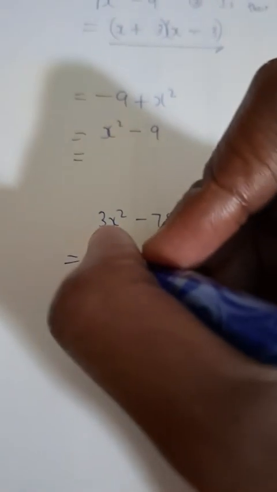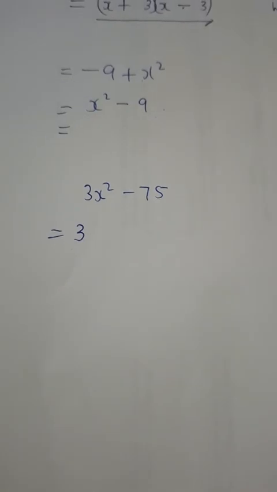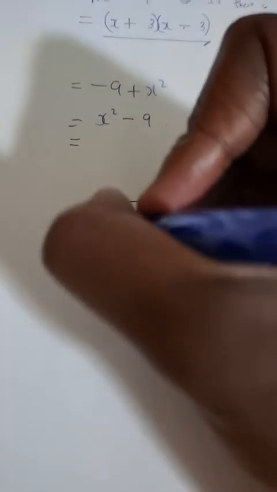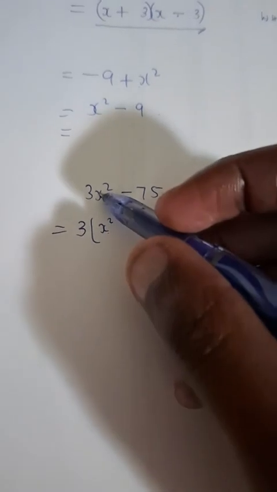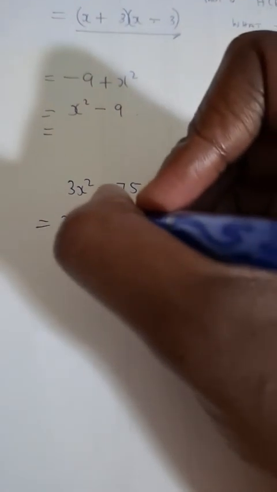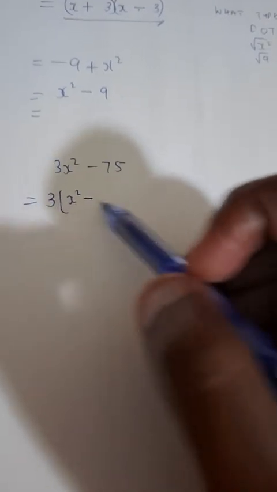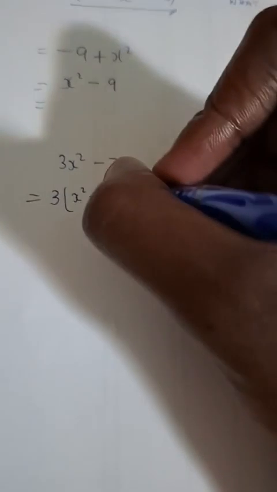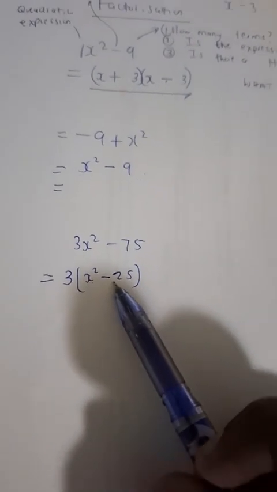So look at this. Positive 3, as you guys have said, is a highest common factor. Now, what is left inside? X squared, because 3 times x squared gives us back the 3x squared. Then lastly, minus, because positive times what gives you a negative? It has to be a negative. And then we have negative what? 3 times what gives me 75? It's 25. Thank you so much, guys. So inside my bracket, I have x squared minus 25.